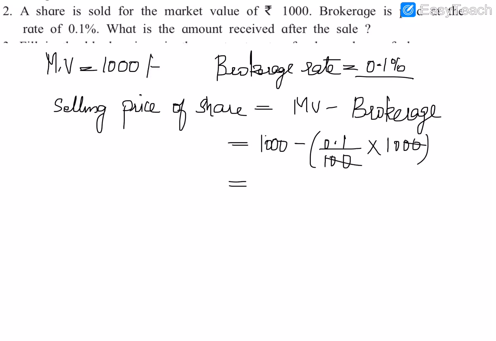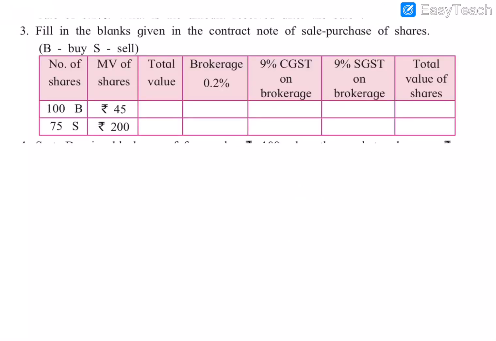So this 100 gets cancelled. So 10 into 0.1 is 1. So 1000 minus 1 is rupees 999. So 999 rupees is the selling price that we receive after selling this share. So we are going with the next problem.